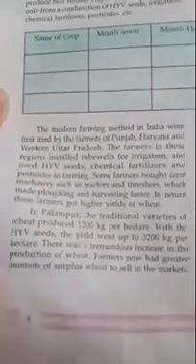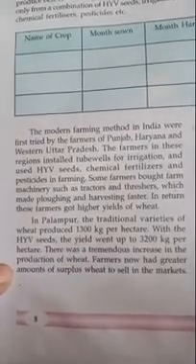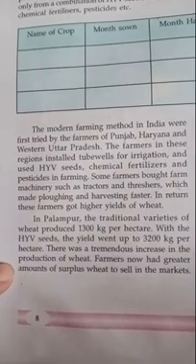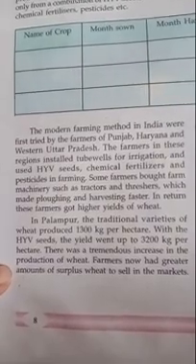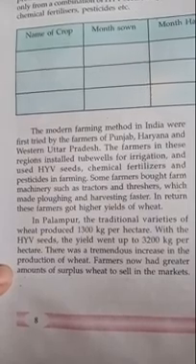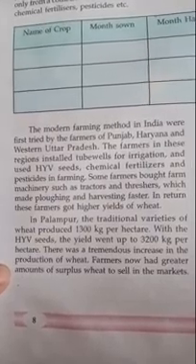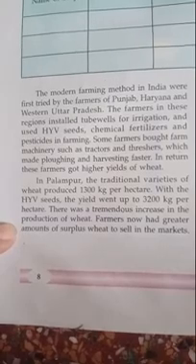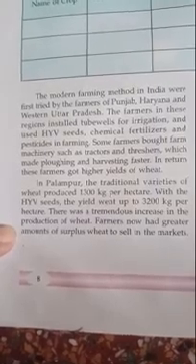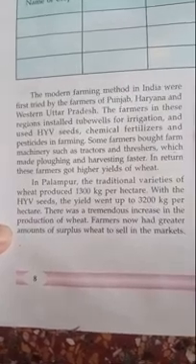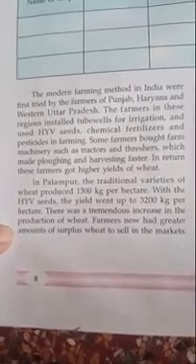The farmers in these regions installed tube wells for irrigation and used HYV seeds, chemical fertilizer, pesticide in farming. Some farmers bought farm machinery such as tractors and threshers, which made ploughing and harvesting faster. In return, these farmers got higher yields of wheat. In Palampur, the traditional varieties of wheat produced 1300 kg per hectare. With the HYV seed, the yield went up to 3200 kg per hectare.